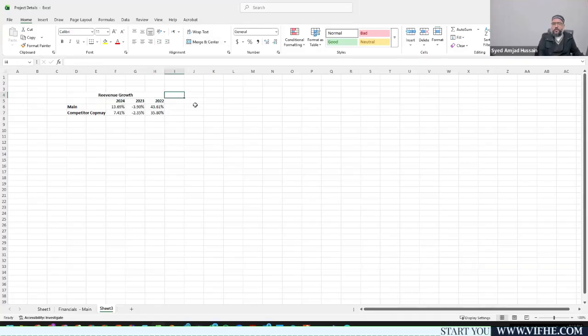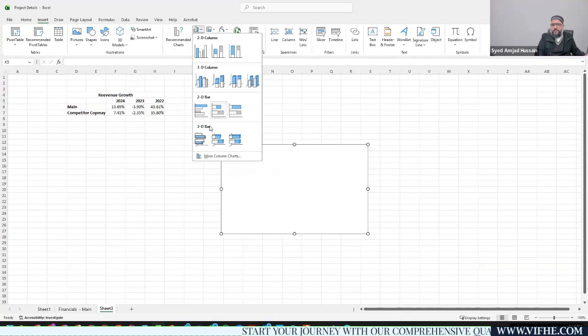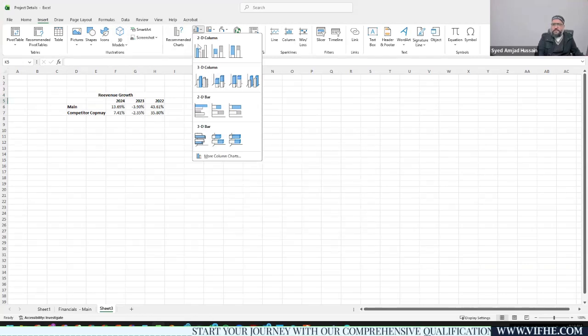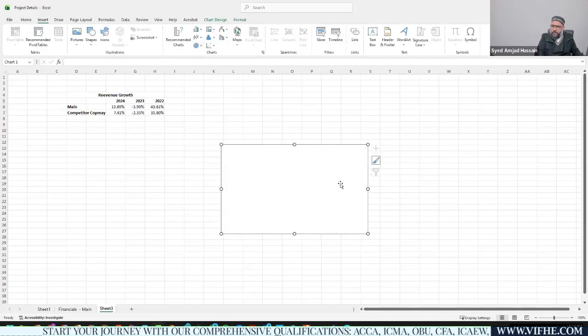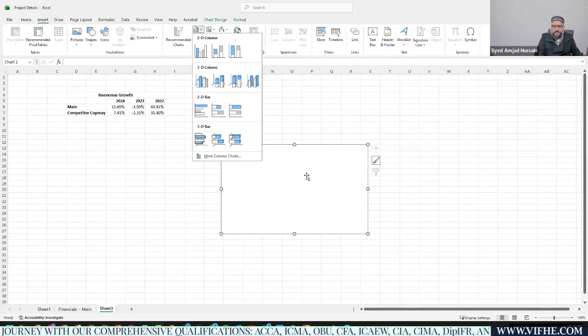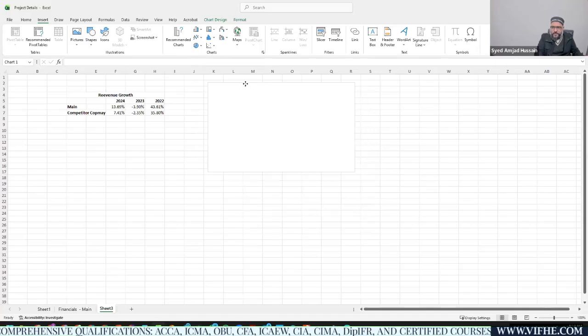Now the next task was to create a graph. From the insert tab, you need to insert a graph. You can select any graph. I'm inserting a graph into it, and I think this is the graph I have selected. Now this is a blank graph in front of you.